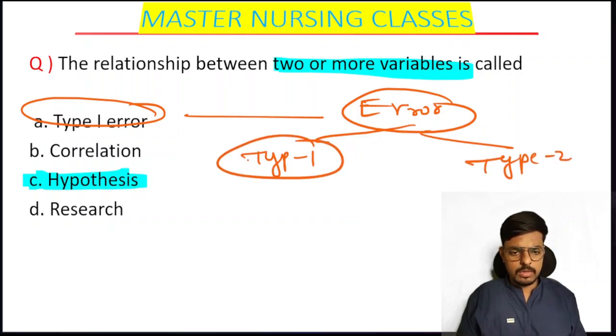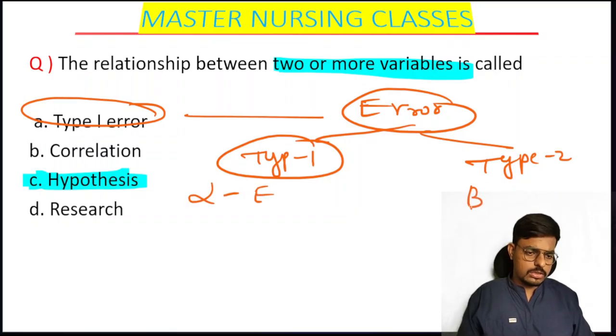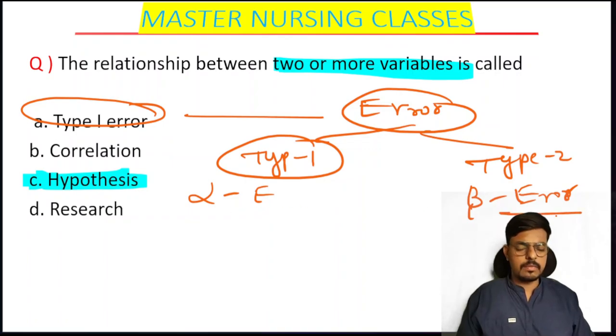Type 1 error we also call the alpha error, and type 2 error we also call the beta error. So now tell me what is alpha error and what is beta error. I will tell the definition, you have to tell which one it is. The researcher is rejecting the hypothesis which is actually true.